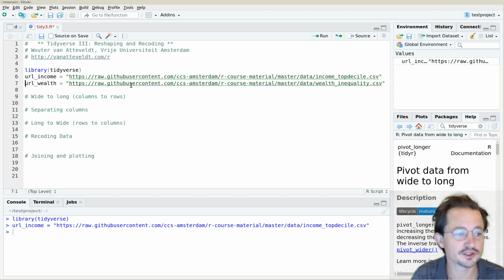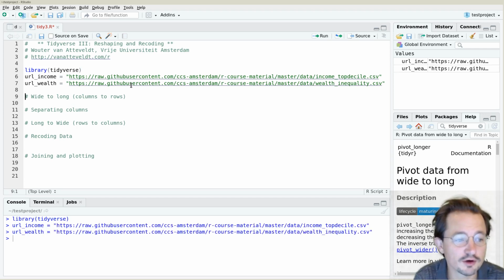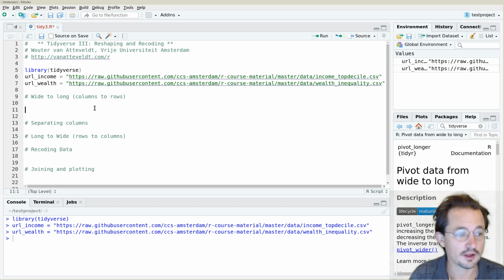Alright, so like before, we will be mostly using the Tidyverse library, and in this case we will be using two datasets published by Piketty as part of his book Capital in the 21st Century on income inequality and wealth inequality. And what we'll be talking about is, of course, reshaping from wide to long and reshaping from long to wide.